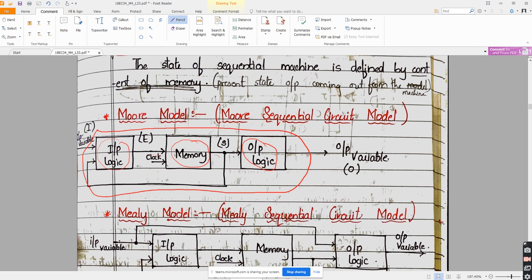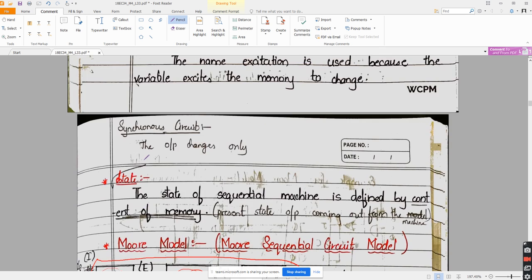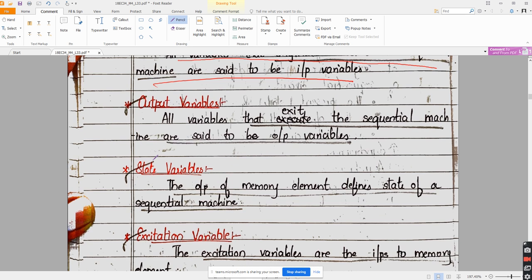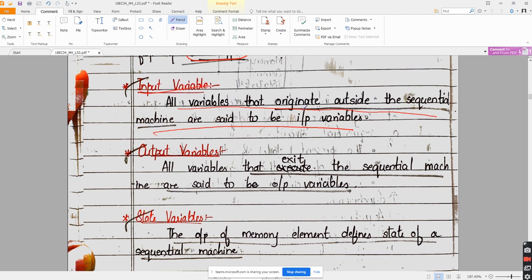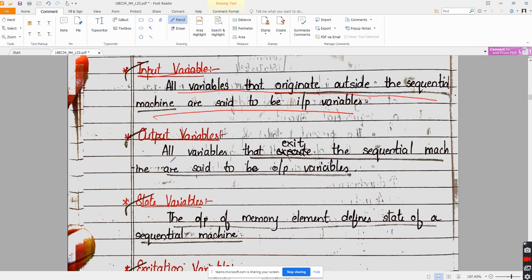But an input variable is a variable which is independent of all of this. It has no relation to the memory or to the output logic. Input variable is user defined, not depending on this entire sequential machine, which is why it is called an input variable. All variables that originate outside the sequential machine are said to be input variables.